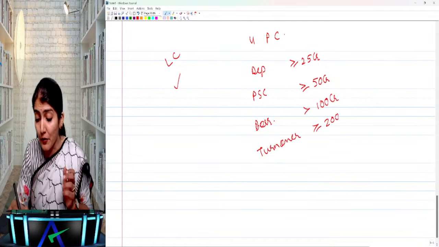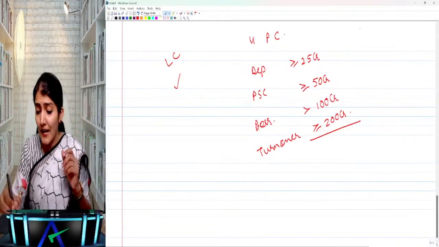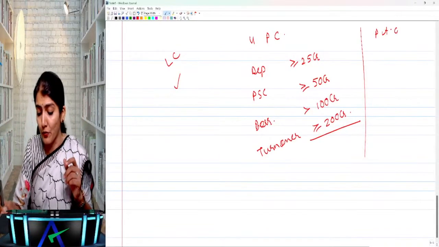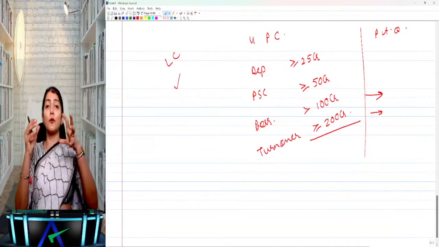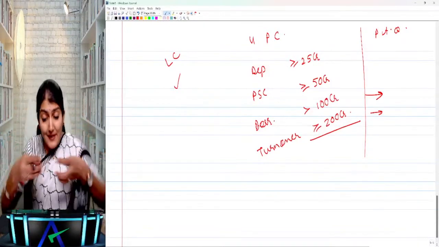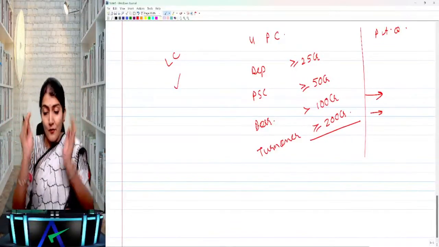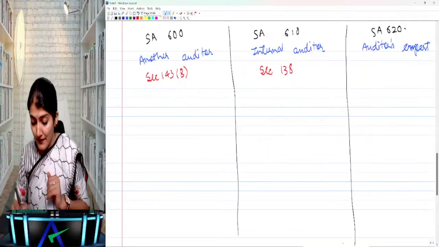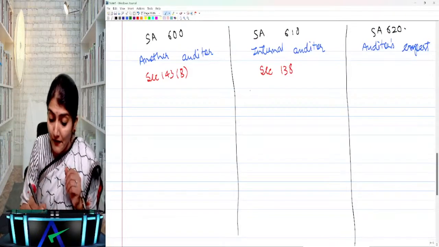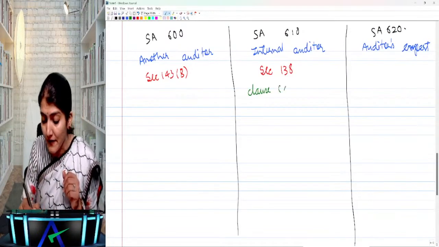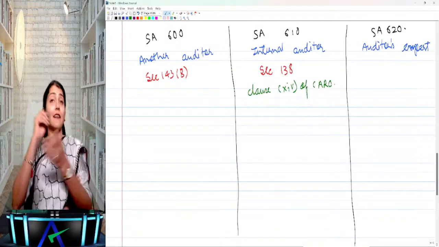of more than or equal to 200 crore during the preceding financial year, right? And for a private company, any one of the two conditions, either borrowing is more than 100 crore or the turnover is more than or equal to 200 crore, then these companies have to appoint an internal auditor. And these are the classes of companies which, as per section 138 of the Companies Act, are required to appoint an internal auditor. And for internal audit, we also have a reference under clause 14 of the CARO 2020, which is regarding the internal audit.